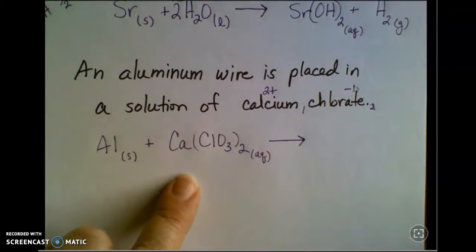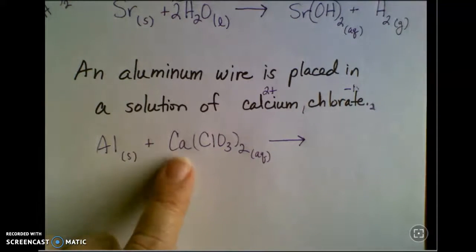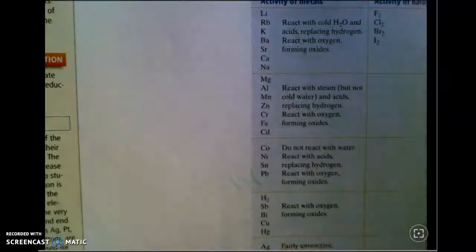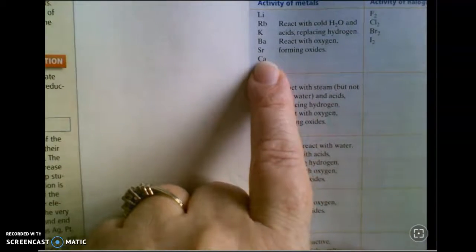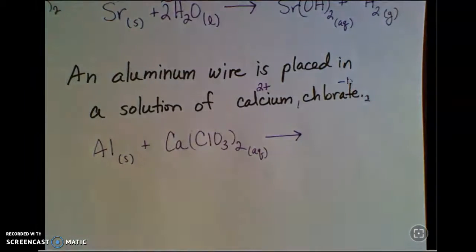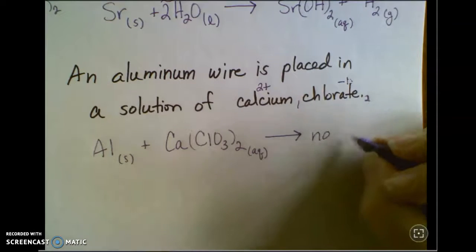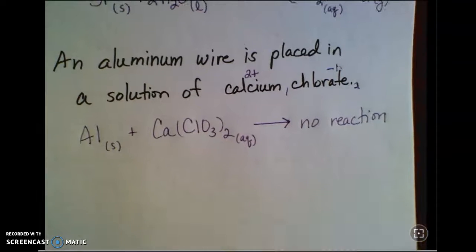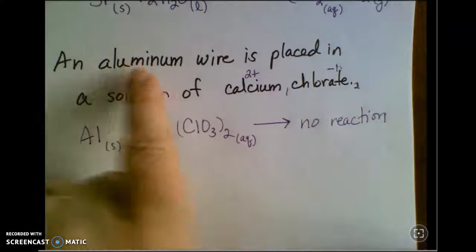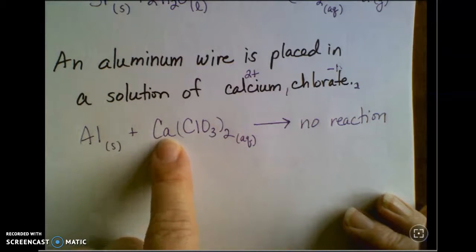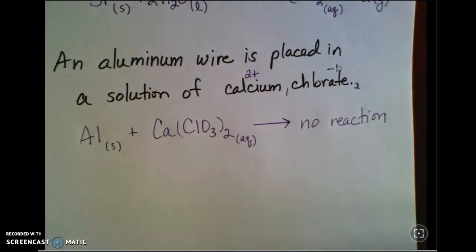Looks like this is going to be a single replacement pattern. Aluminum and calcium would possibly trade places because they're the 2 metals. So chlorate is with calcium, aluminum's here, so this is going to be another no reaction. If it did react, I would get, of course, aluminum chlorate. They're just going to change places. But since the calcium is higher on the activity series, this one doesn't react.